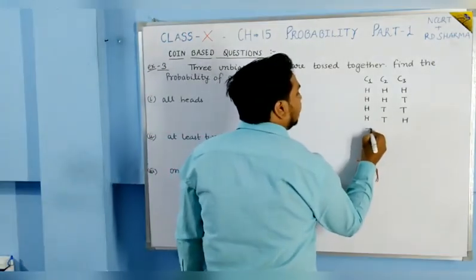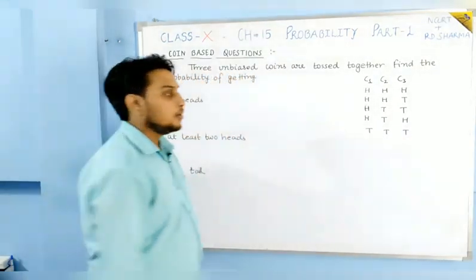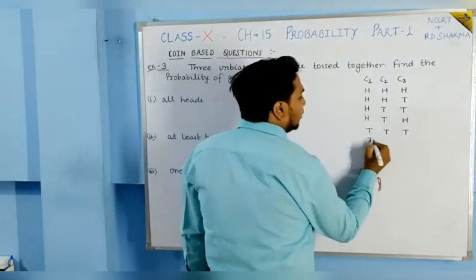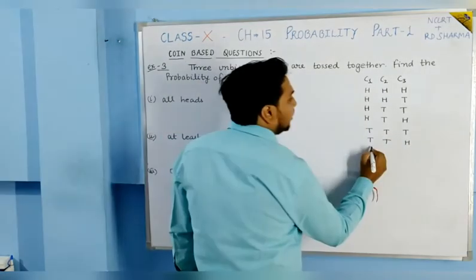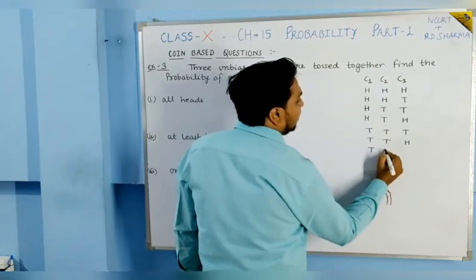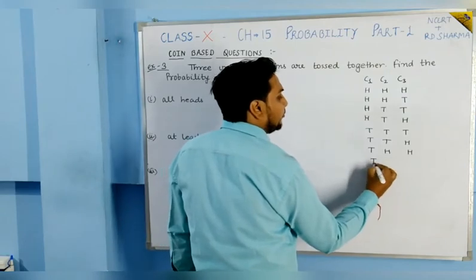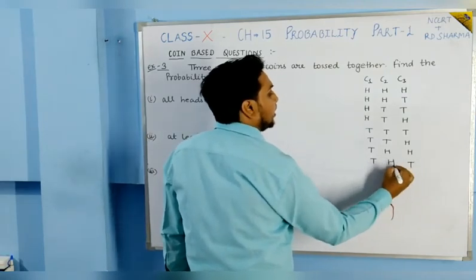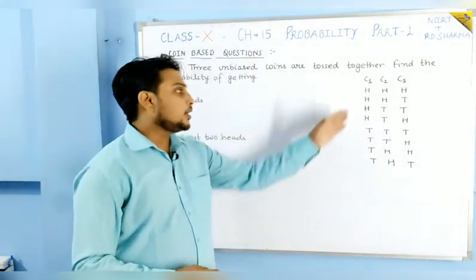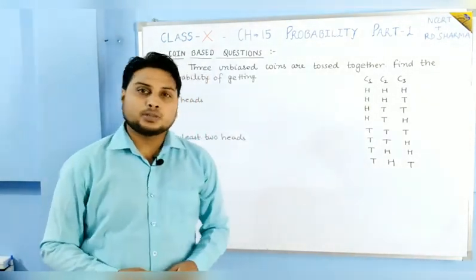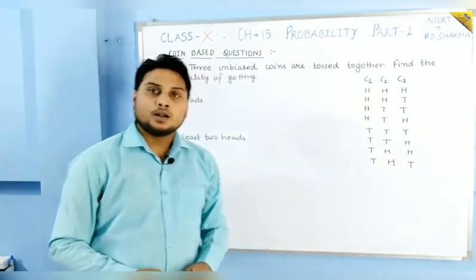Now coming to the 5th case, that all the coins will have tail. Then 2 coins are having tail but 1 coin is having head, then 1 coin is tail but the rest 2 coins are head, and then the last one, that first and third coins are tail and the second coin is head. So students, these are the total 8 cases possible, means in our sample space total 8 outcomes are possible.